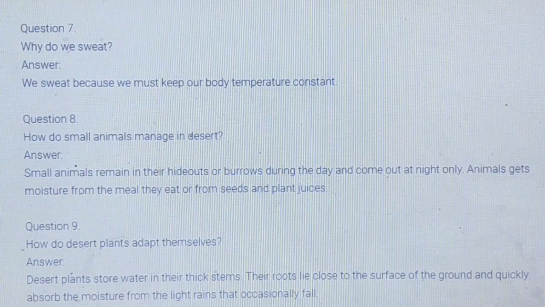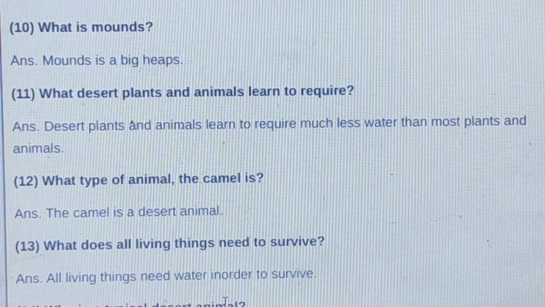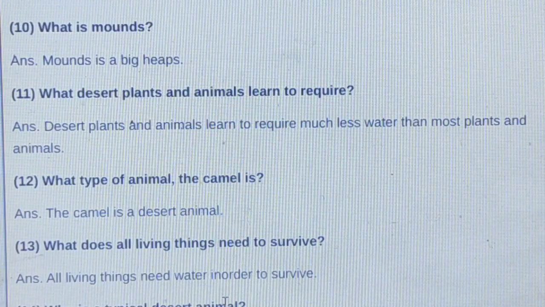So, animals are also adapted to the harsh condition. Plants also have their way of surviving in the desert. What are mounds? Mounds are big heaps. What do desert plants and animals learn to require? They require much less water.